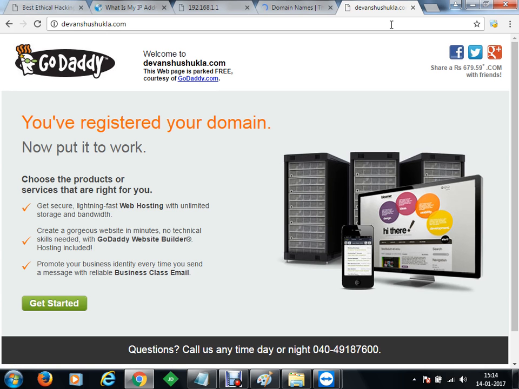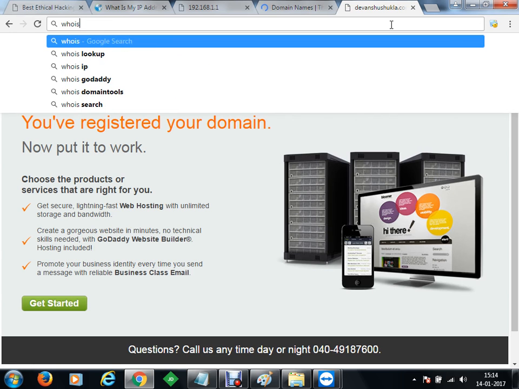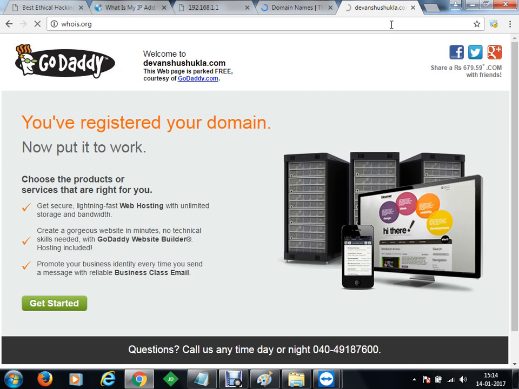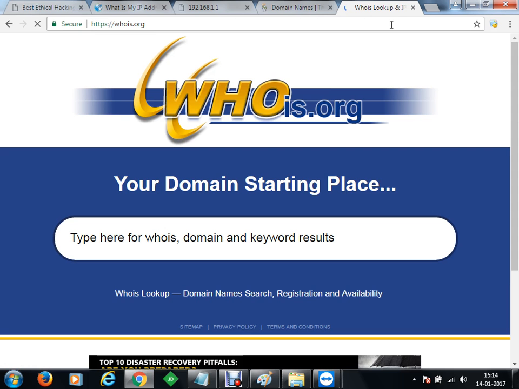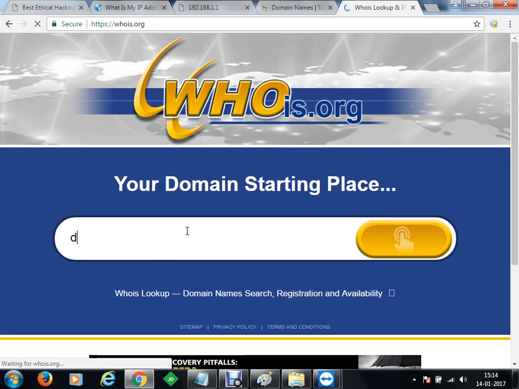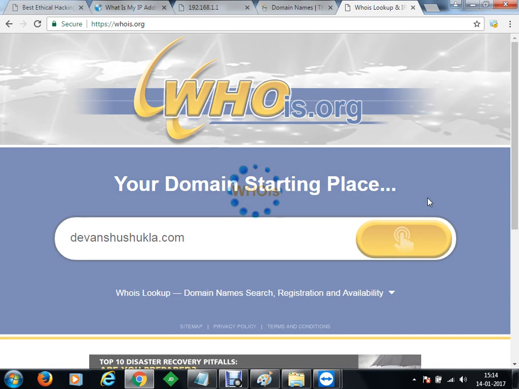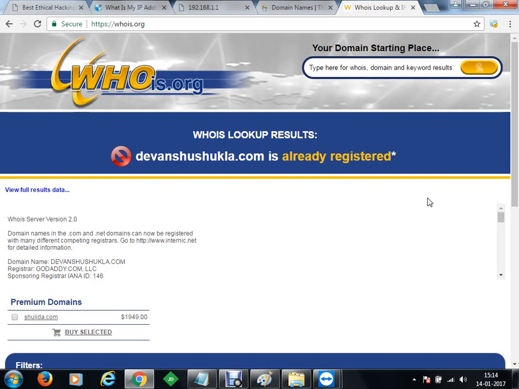You can check through whois, whois.org, who the owner of this domain is. Using this whois information we can get the details about the owner of a website if they have displayed their information publicly. Let's say I'm going to type the name of the domain here, devanshushukla.com. We are just checking who is the owner of the domain Devanshu Shukla.